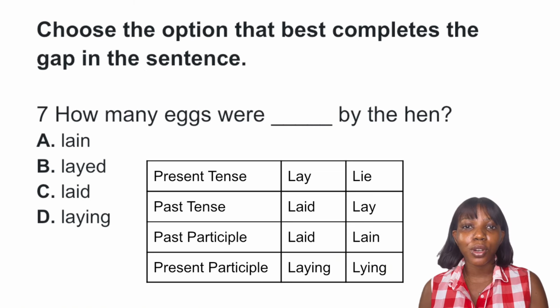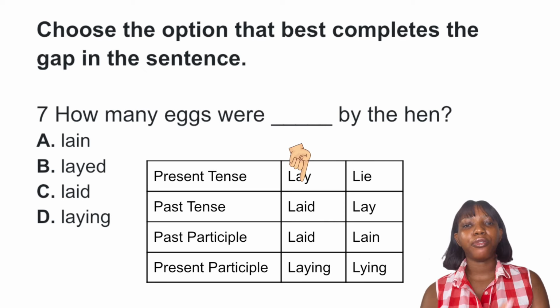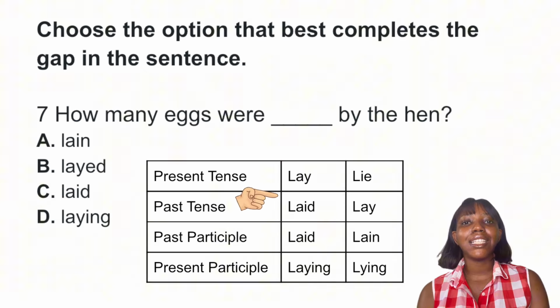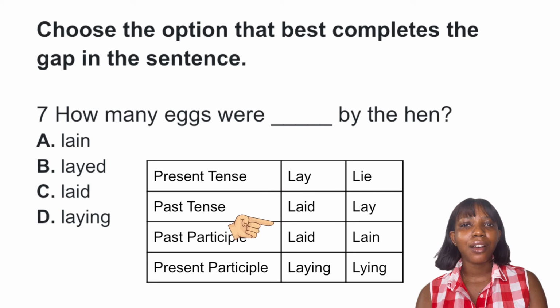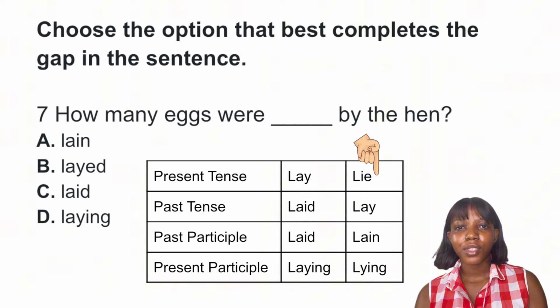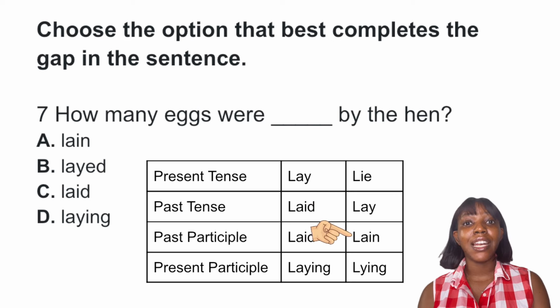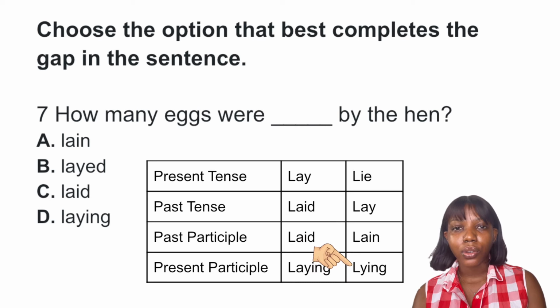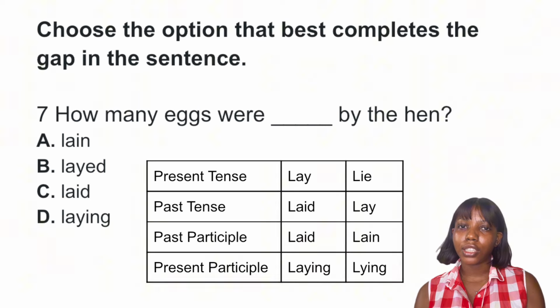Now, let's take a look at these words in sentences. Starting with lay: I lay my phone on the table. I laid my phone on the table. I have laid my phone on the table. I am laying my phone on the table. Now let's look at lie: I lie on the couch. I lay on the couch. I have lain on the couch. I am lying on the couch. So you can see the difference and you can see the dynamics.